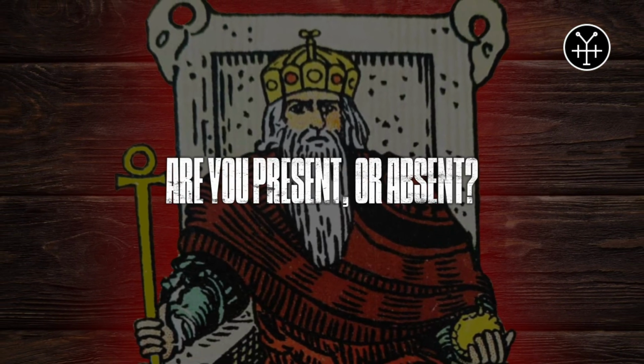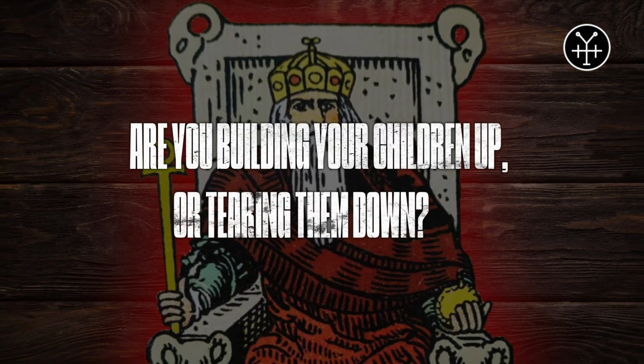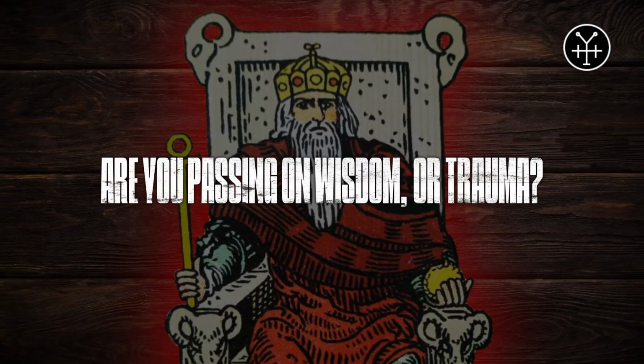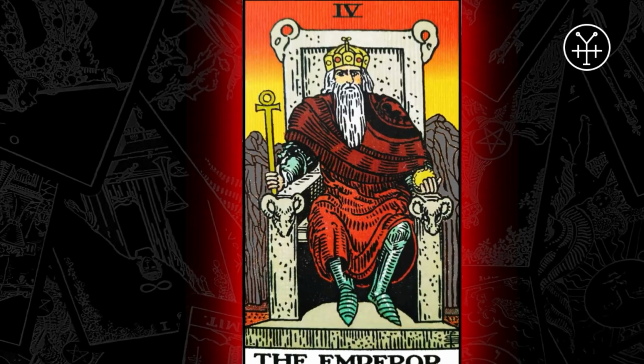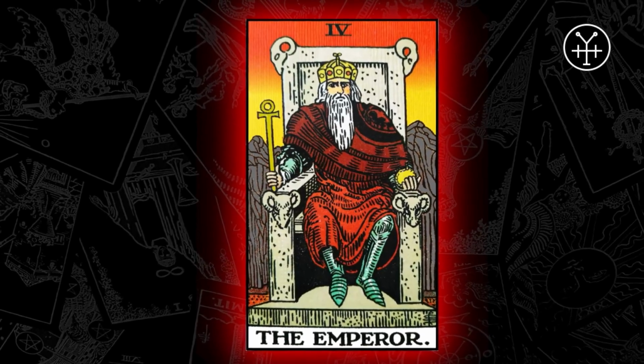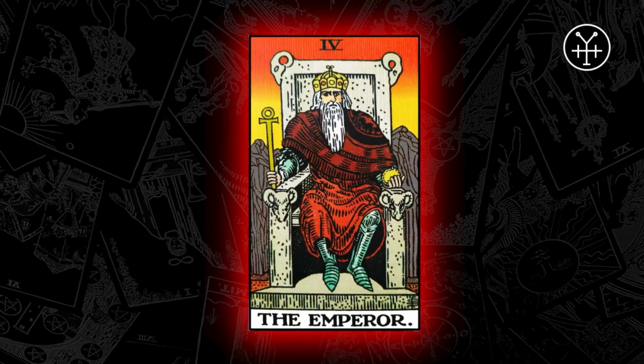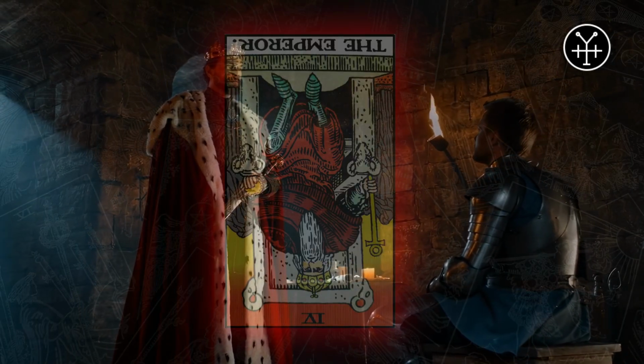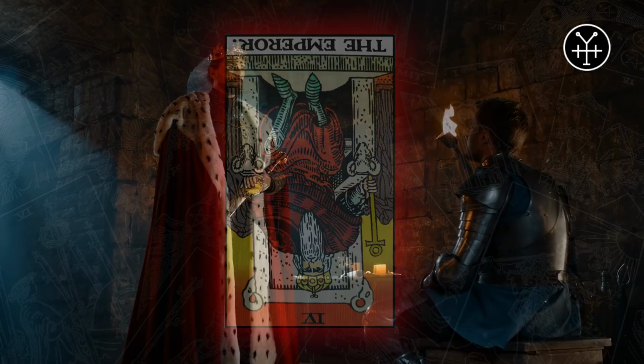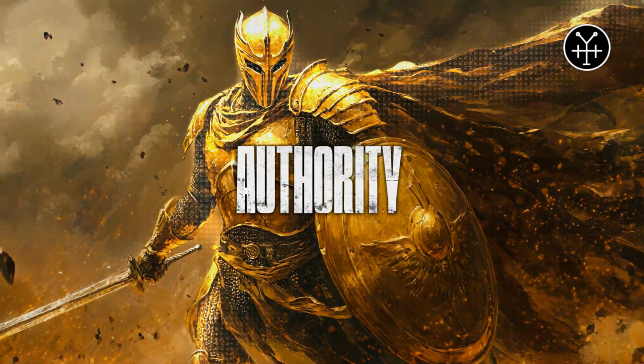Are you present or absent? Are you building your children up or tearing them down? Are you passing on wisdom or trauma? The upright emperor is the father who protects, teaches, and prepares the next generation. The reversed emperor is the father who abandons, dominates, or fails to provide what his children need.